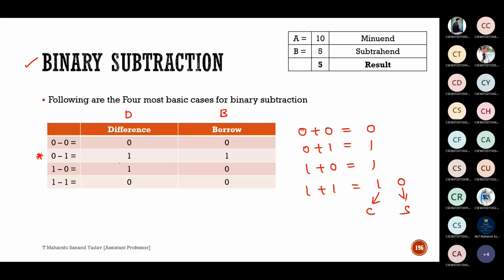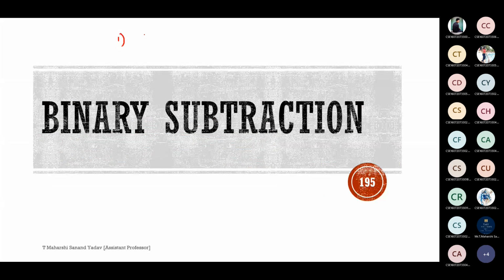Can anyone tell me why I wrote 1 1 here? Any idea? Signed and unsigned. Okay, so how will you represent negative numbers? Sign magnitude form, next is 1's complement, next one is 2's complement. But generally, we will make use of 2's complement.